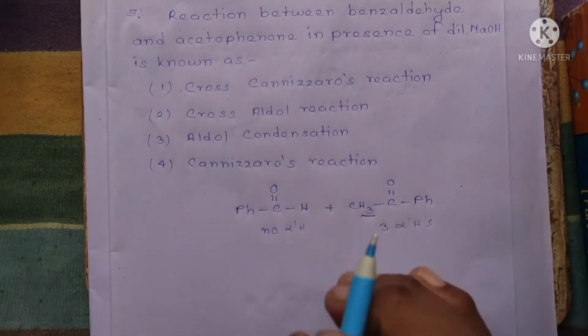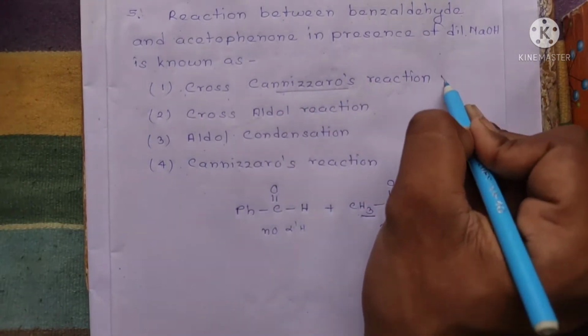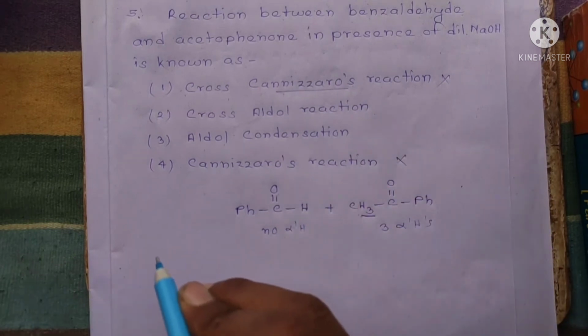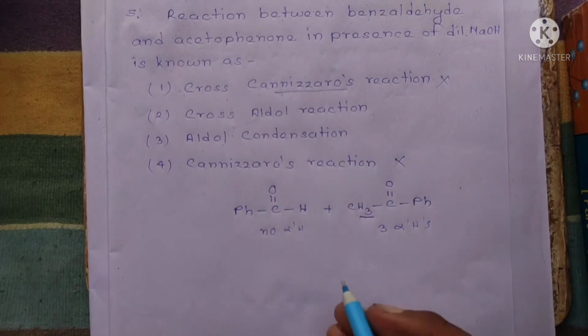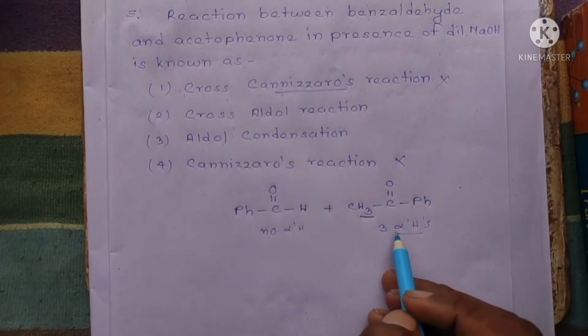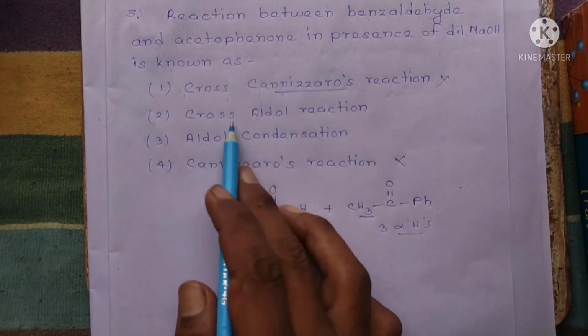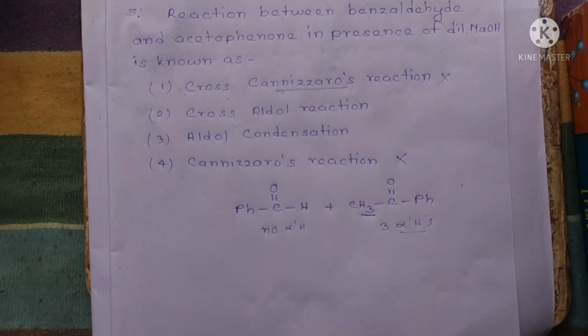So Cannizzaro options are eliminated from our questions now. So cross Cannizzaro reaction is not possible, and Cannizzaro reaction is not possible. Now we have to concentrate on aldol reaction. We know that aldol reaction requires alpha hydrogen. Now is it a case of direct aldol condensation or crossed aldol condensation? We have to define this.